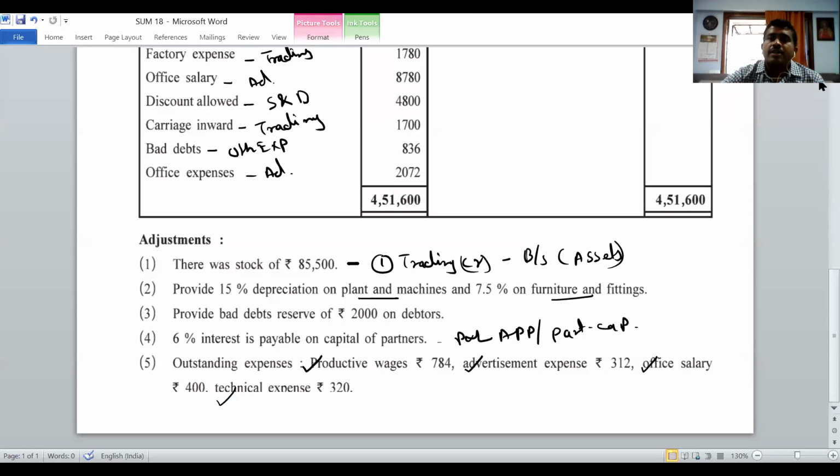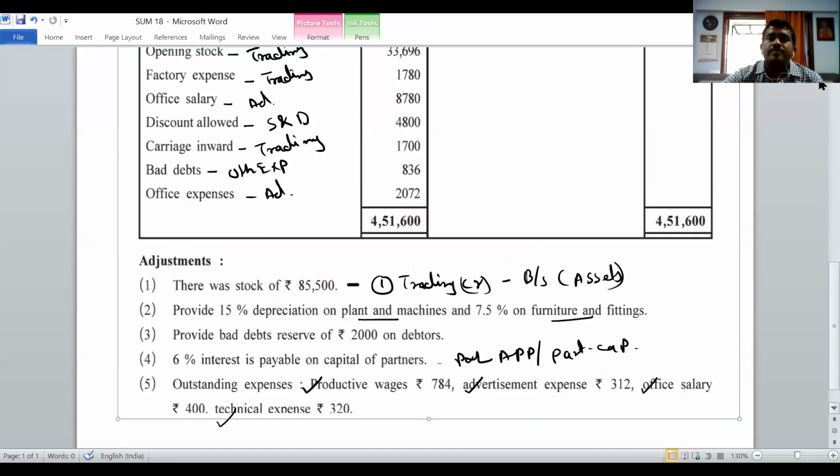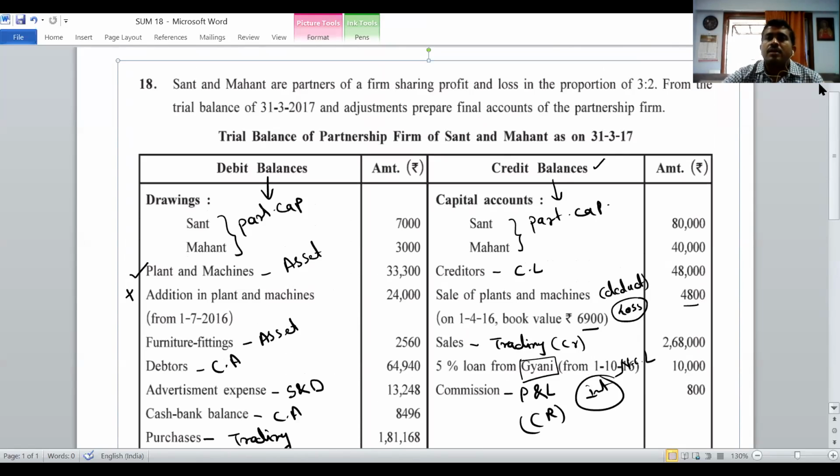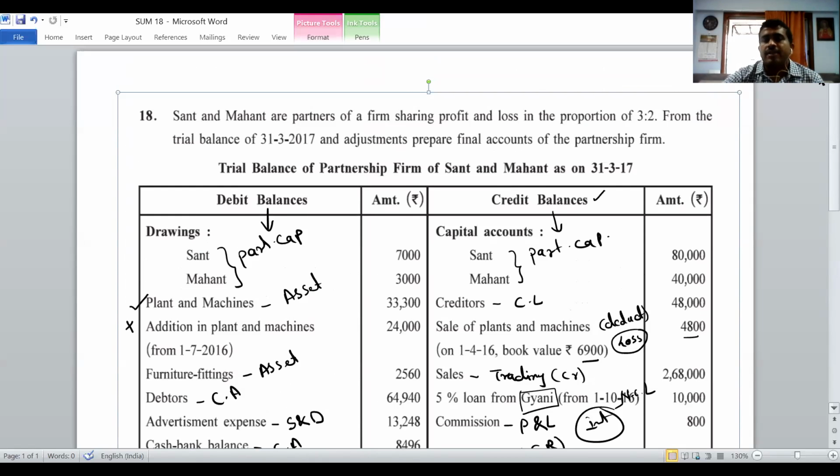So we are starting with the sum. First comes the capital account. Go to the partners' capital, credit side. What we have to write?